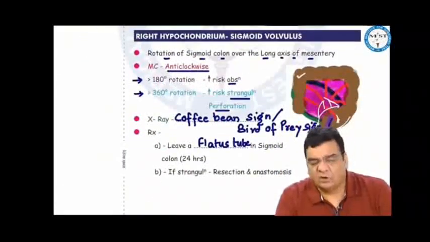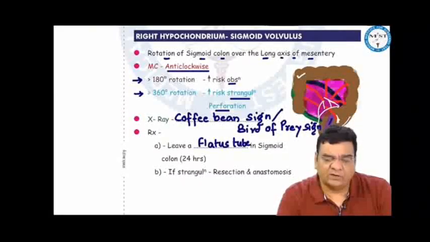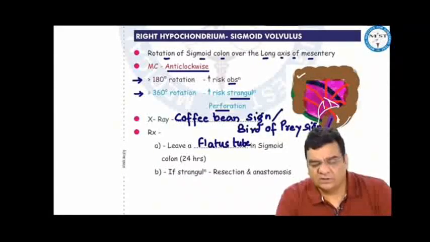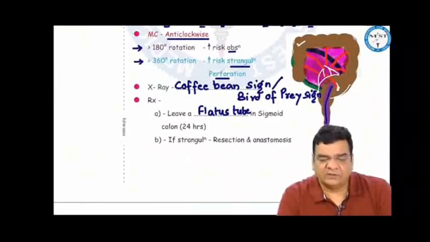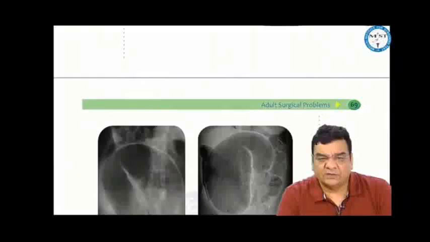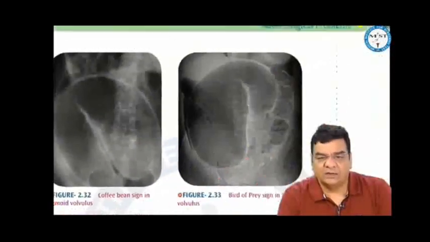Sigmoid volvulus: when there is a long mesentery of the sigmoid colon, it can undergo rotation, generally anti-clockwise. If there is more than 180-degree rotation, obstruction; more than 360-degree rotation, strangulation. On X-ray, we see a coffee bean sign and a bird of prey sign, and the treatment is to leave a flatus tube for 24 hours. If it is gangrenous, we do a resection and anastomosis. So here, this is the coffee bean sign, and this is the bird of prey sign seen in sigmoid volvulus.